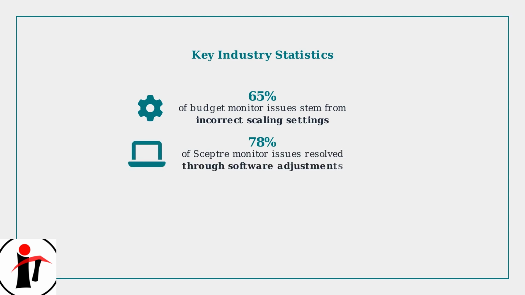Industry experts have identified key patterns in monitor display issues. Understanding these statistics helps prioritize troubleshooting approaches and set realistic expectations for resolution success rates. Recent data from 2024 to 2025 reveals that 65% of budget monitor display issues stem from incorrect scaling settings rather than hardware defects. Additionally, 78% of Sceptre monitor issues can be resolved through software adjustments alone.